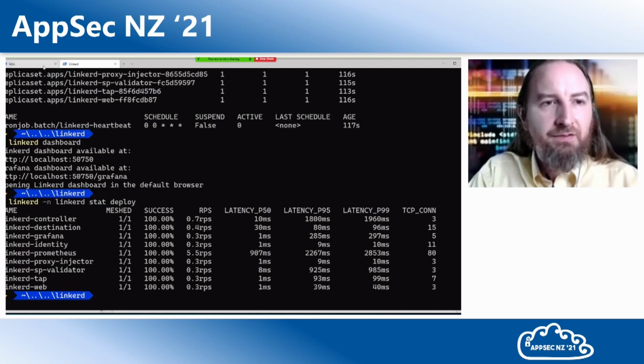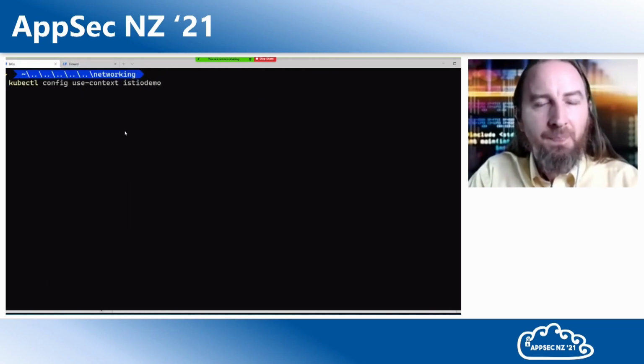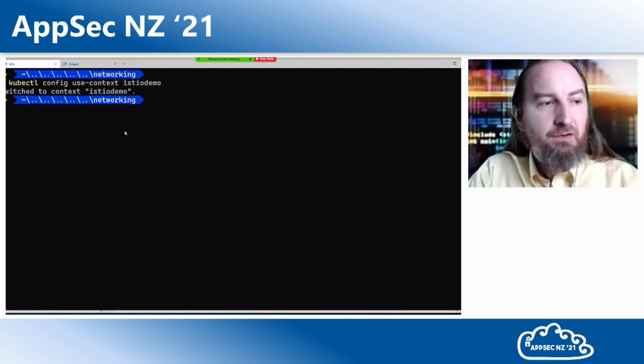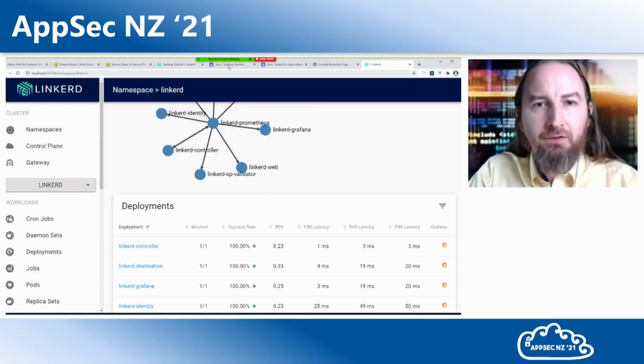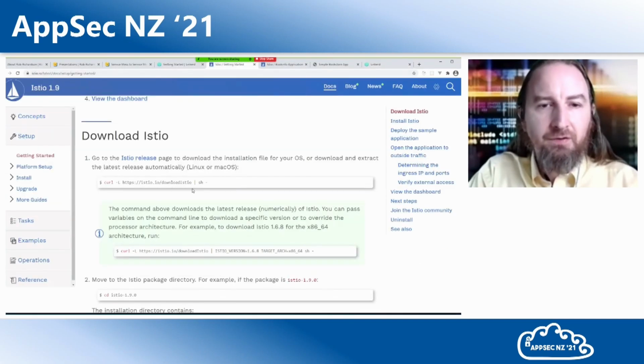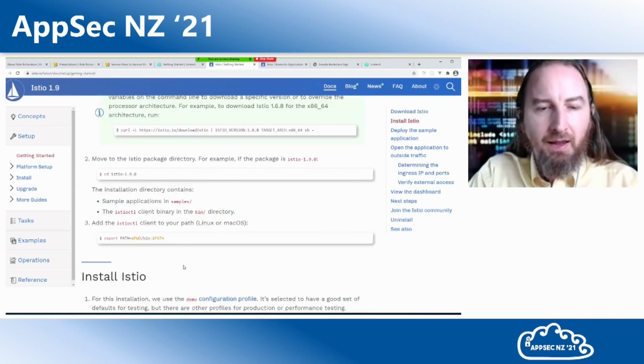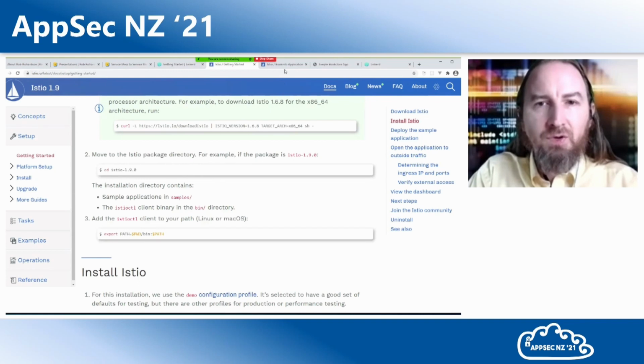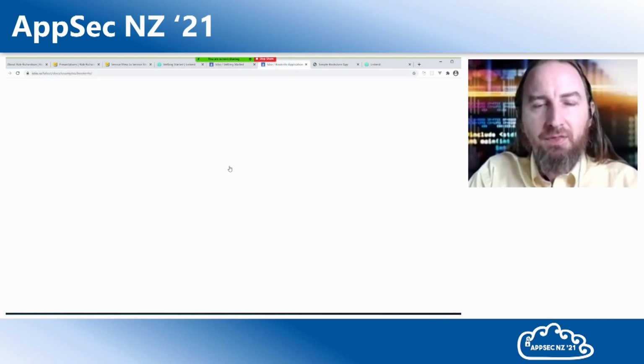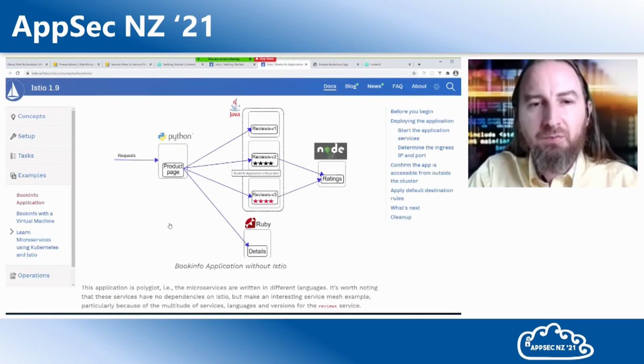Well, let's set LinkerD aside and let's look at Istio. Now here's a separate Kubernetes cluster where I have Istio installed, and in a similar mechanism, I've already gone through the steps of getting it started. I download the Istio command line client, I start up Istio, and once I've got it, I have this really cool sample application that can highlight the benefits of service mesh.